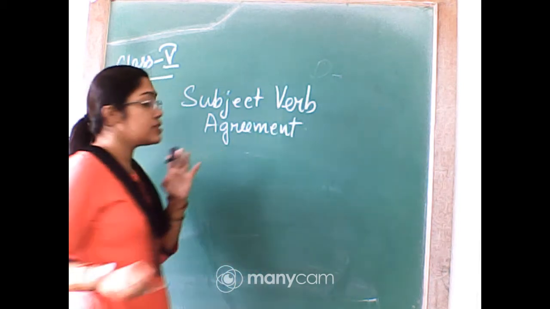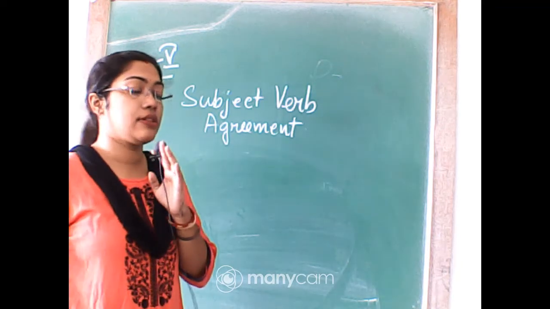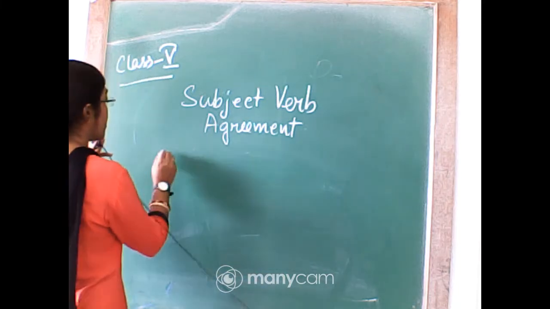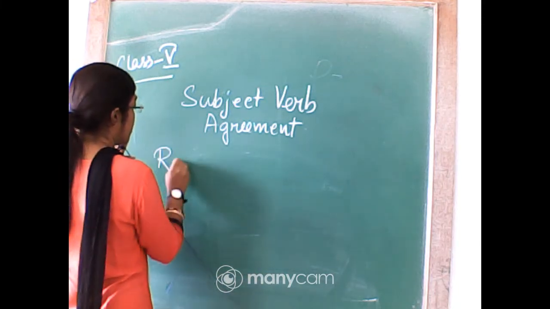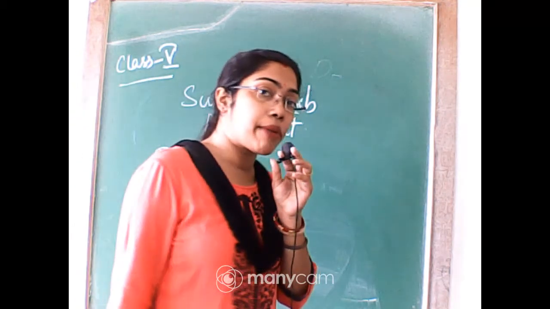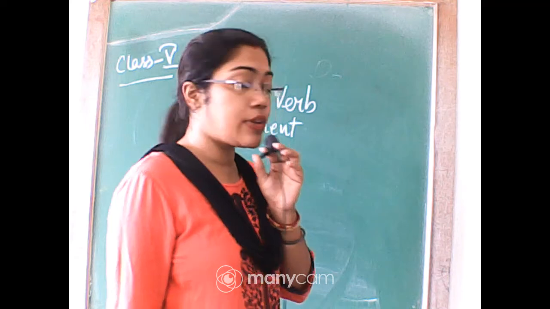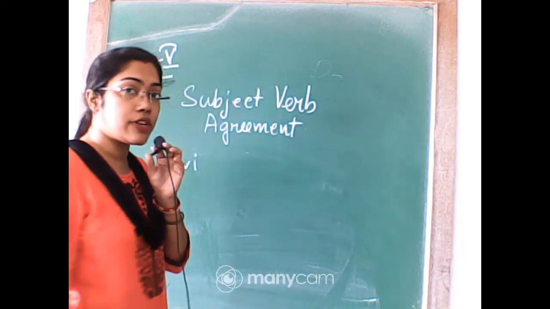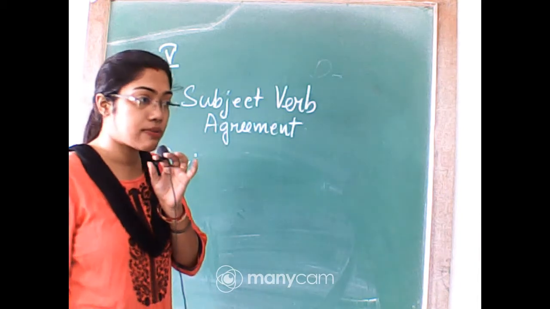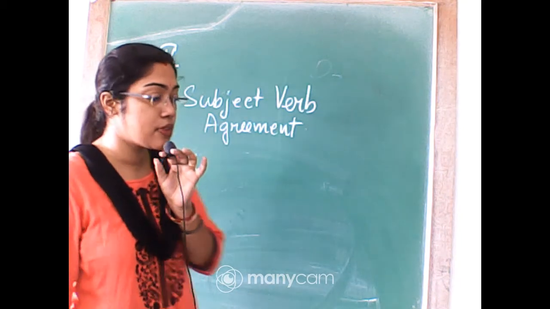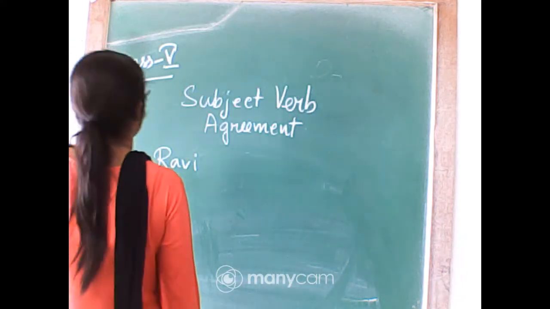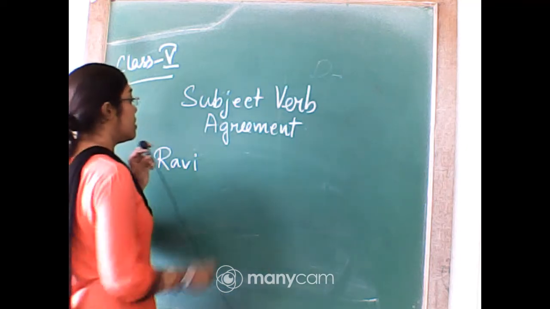So now, what is this subject-verb agreement? So subject we know, as I am telling, and everyone just turn off your video camera, because if you turn on your video camera, then my screen will come in short. So others won't be able to see me.